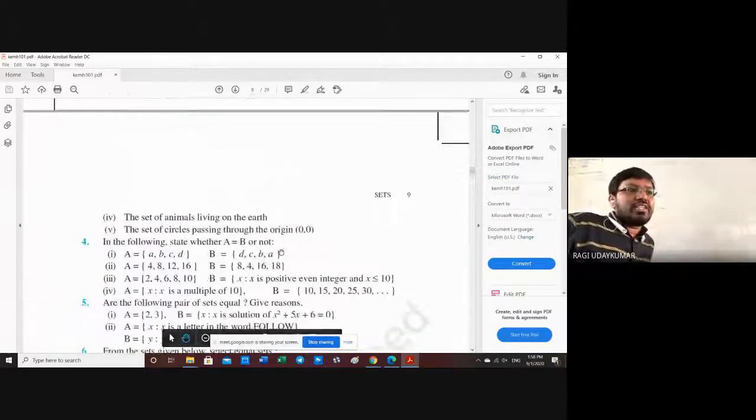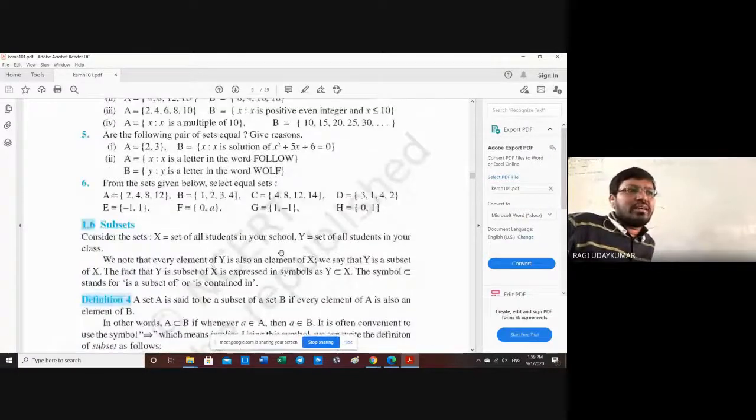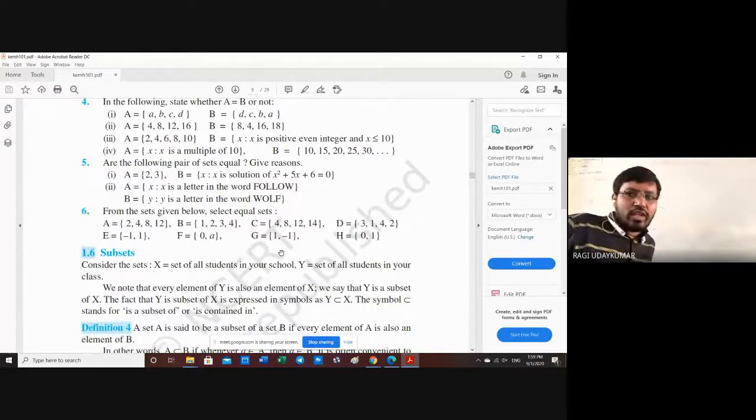Third question: state which of the following are true or false. Go through that question and give the answers that are possible for you. Suppose the fifth question, all the questions you can give the answer, and whatever doubts you are having, I'll clarify the doubts to you in the next class.